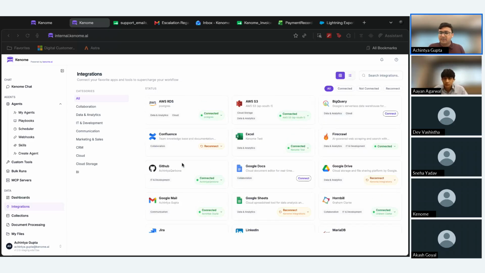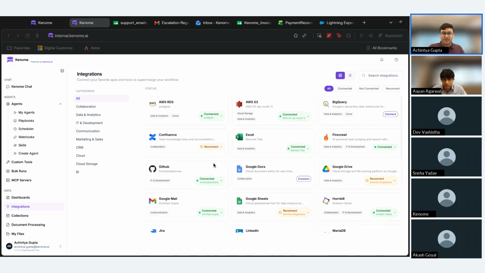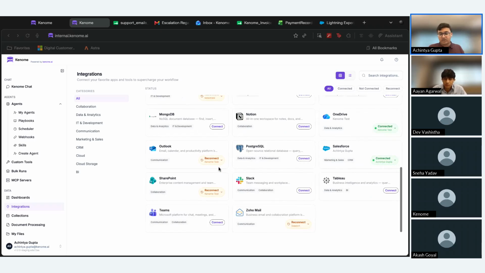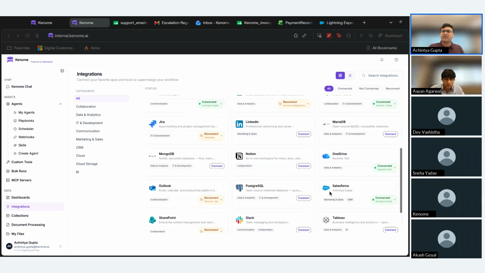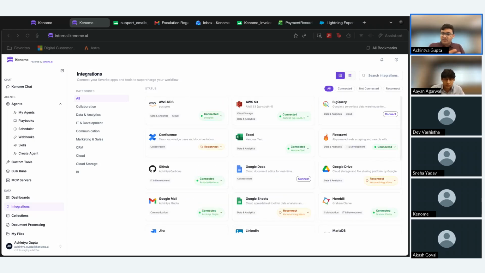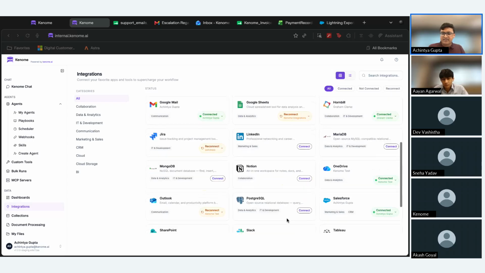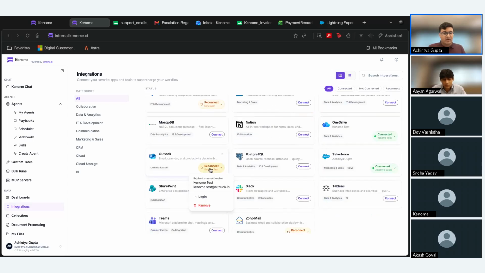If we talk about IT and development, we can see that we have GitHub and Jira integrations, and collaboration-based integrations, so for example, Teams, Slack, Outlook, and maybe some sales integrations if that's what you're interested in. We have Salesforce available, HubSpot available, etc. So the various different aspects of an enterprise are all covered through this one integrations page. And the good part is to connect to any of these integrations, we simply need to click the login button, and you just need to select, in this case, since I'm logging into Outlook, your Outlook account, and it will be connected. You don't need any further setup from a user perspective over here.